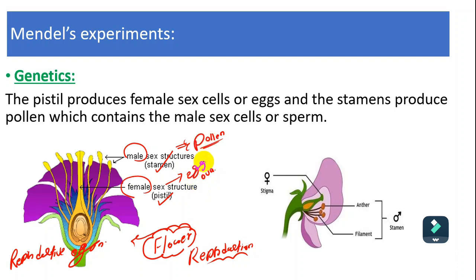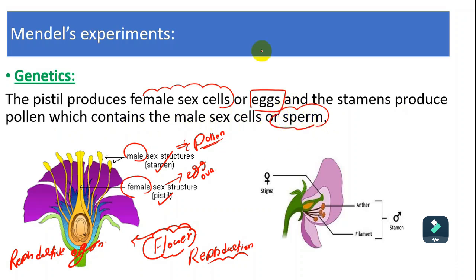If we combine pollen and the egg, we can produce a new offspring. So the pistil produces the female sex cell, called eggs, and the stamen produces pollen, which contains the male sex cell or sperm.